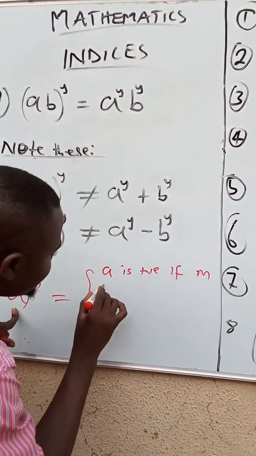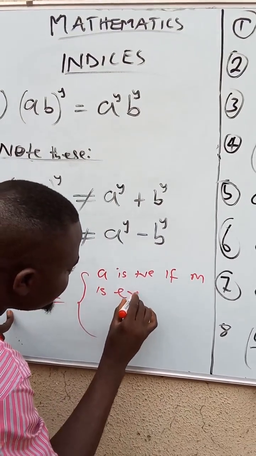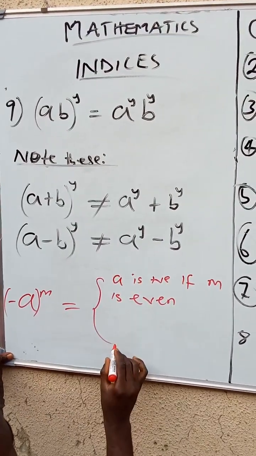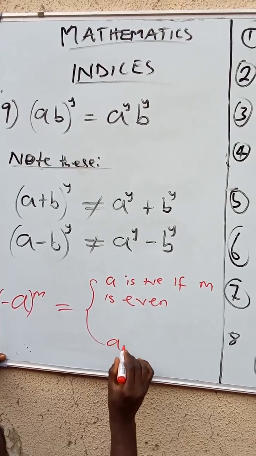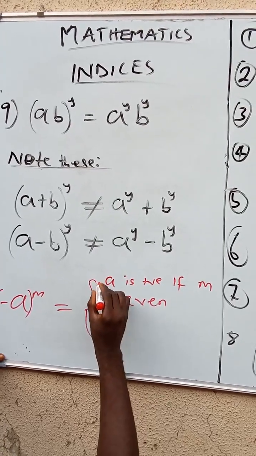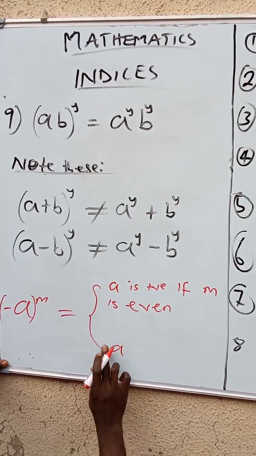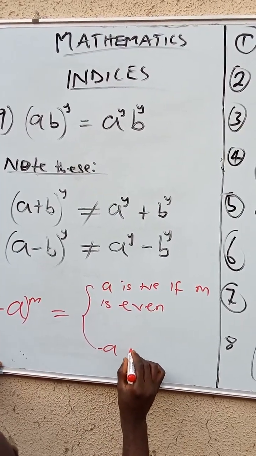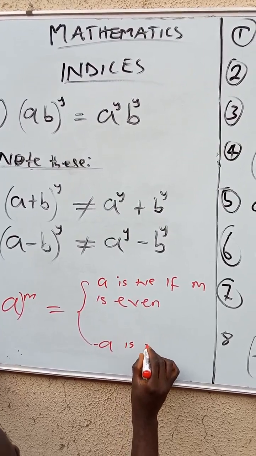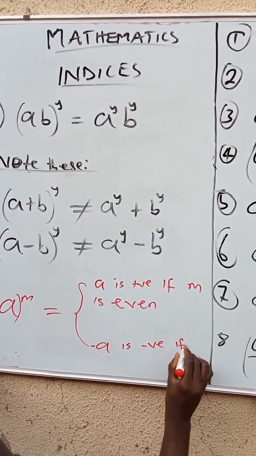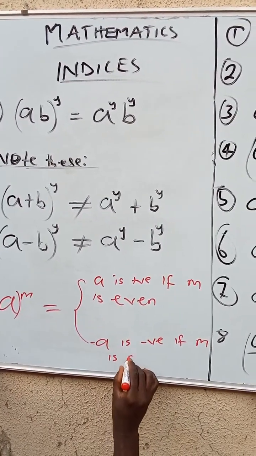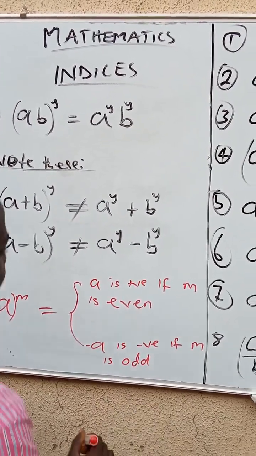If n is odd, minus a raised to power of n is negative. Take notes.